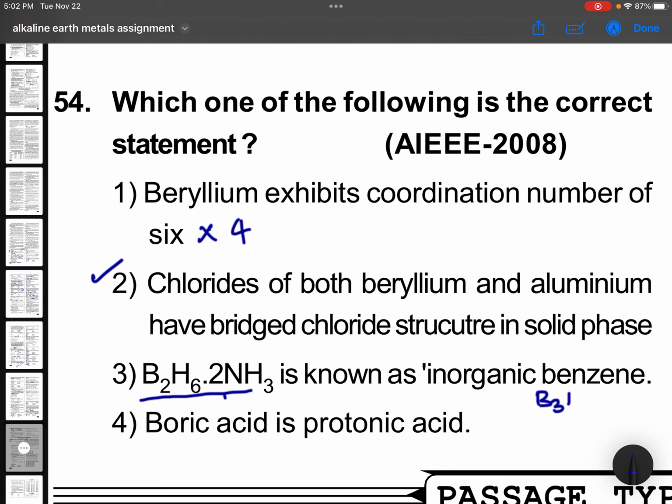B3N3H6. Why it has come here in this lesson? Boric acid is protonic acid. Why this is coming here? Boric acid is H3BO3. It is not a proton donor, but releases proton from water. So it is not a protonic acid. So this is wrong statement, and this is your option.